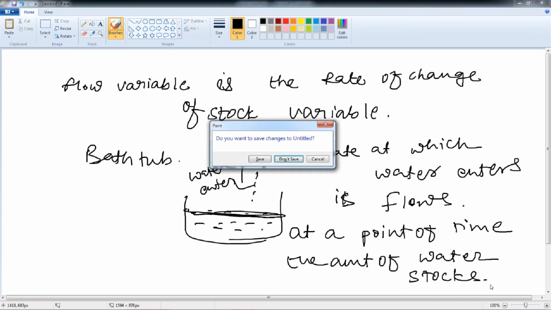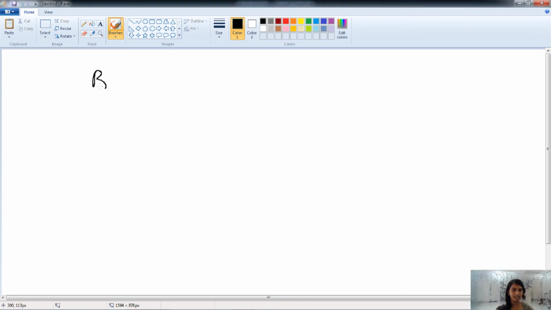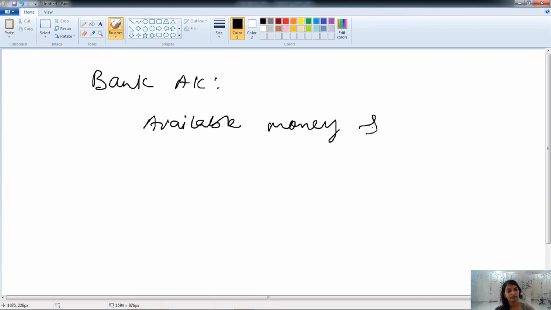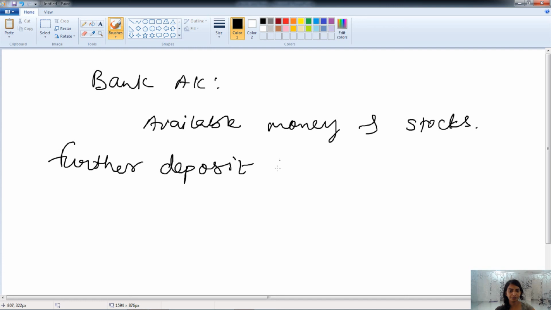Let's understand this with the help of another example. Here we have taken the example of the bank account. The available money is stock. But when you further deposit any money into the account, that will become your flow.